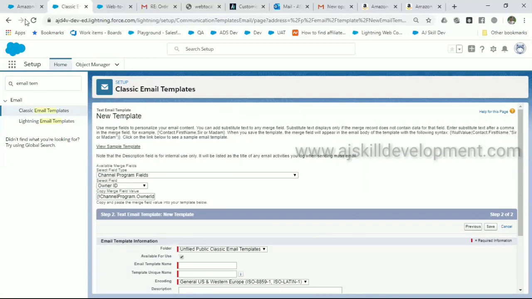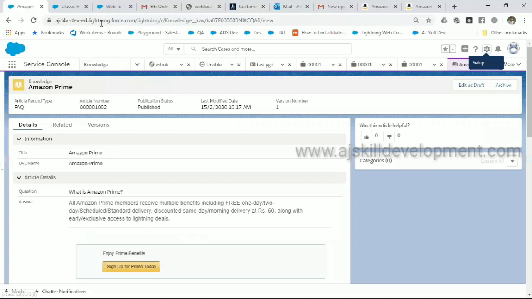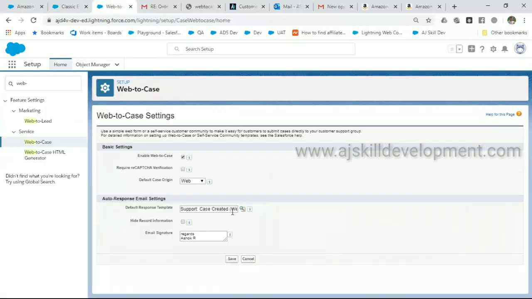Again, you have to go to the setup. Now come to the web2 form, web2 case. You can use the existing template, or you can select your new template you have done. Click save, then go to web2 case HTML generator.